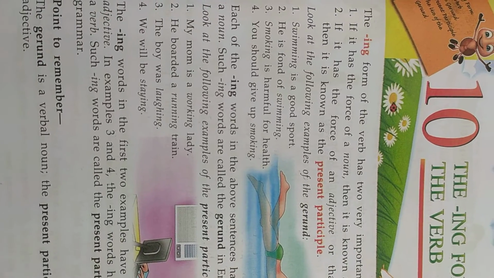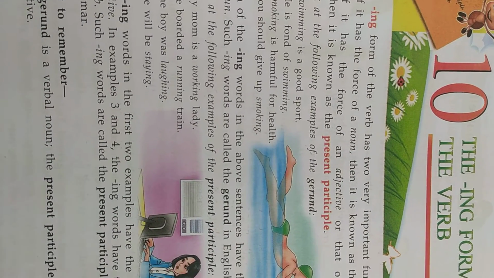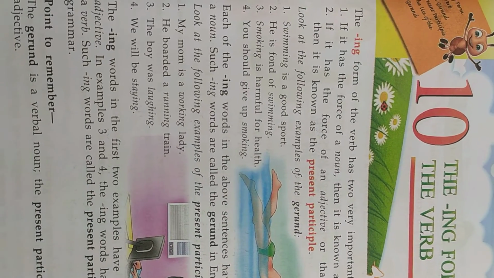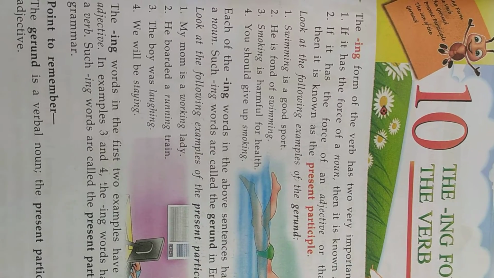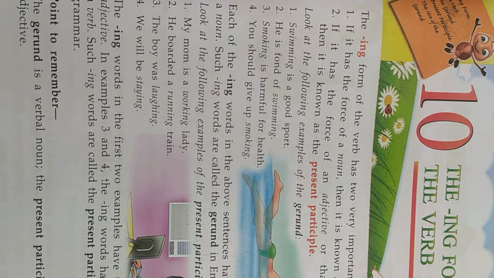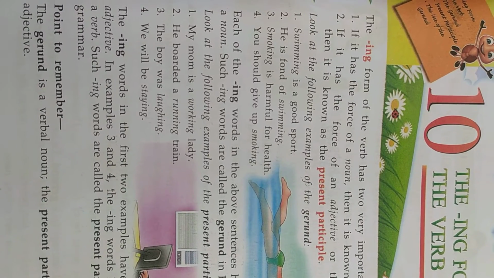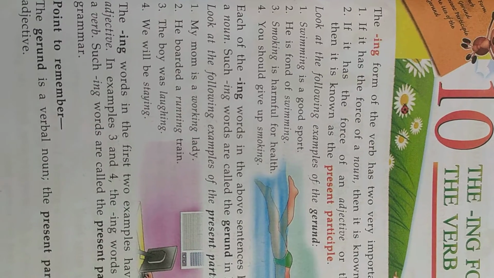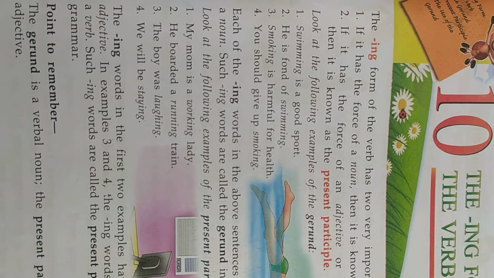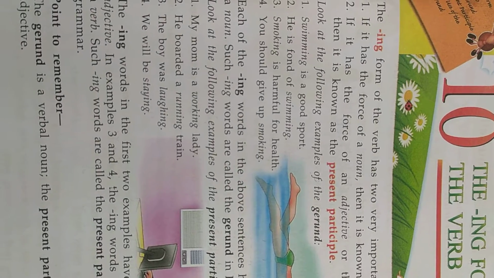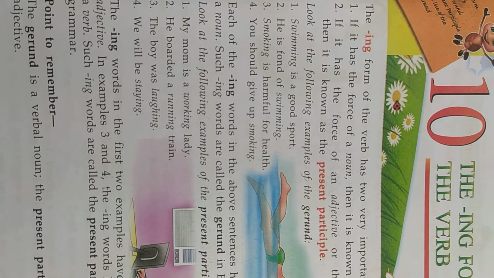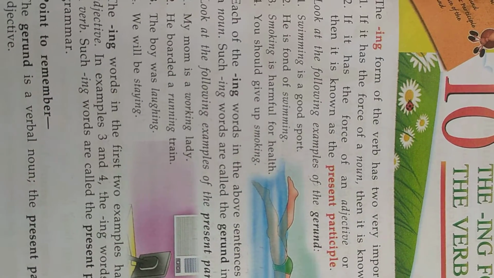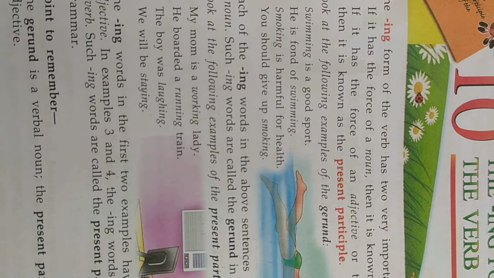In another way, we can say, what is a gerund? The answer is, gerunds are words that are formed with verbs but act as nouns.